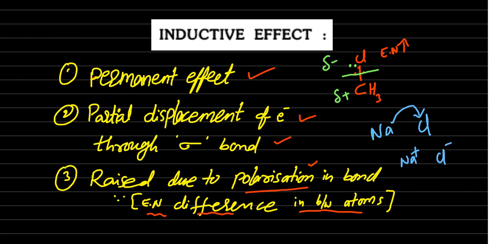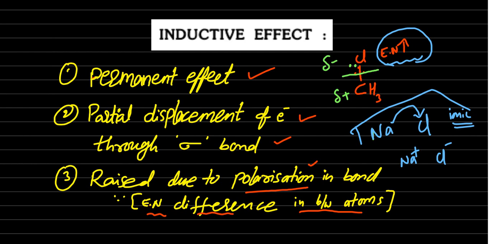This is a complete 100% transfer, so this is an ionic compound. In ionic compounds, the electron is completely transferred. But in covalent compounds, due to electronegativity difference, the bond pair is partially displaced towards the more electronegative atom.